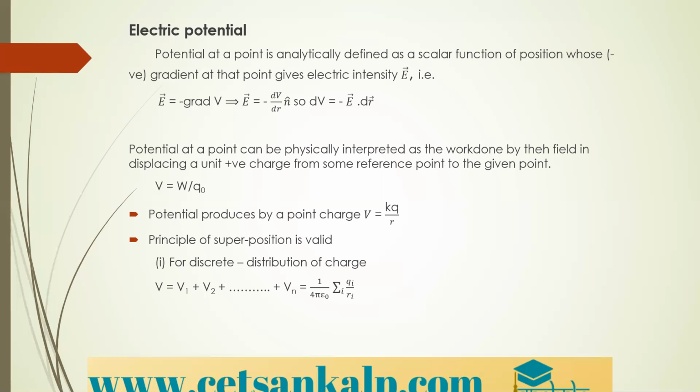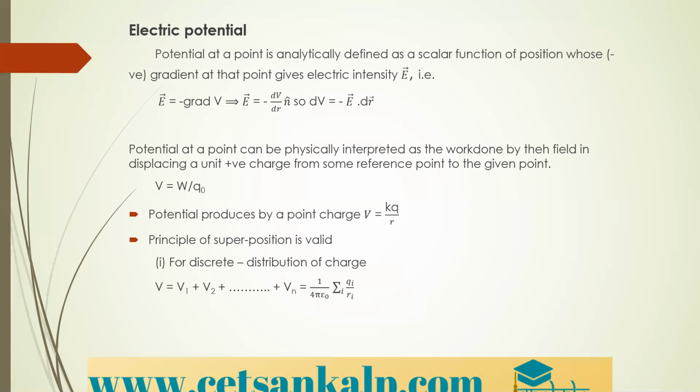Next, the principle of superposition. It is the sum of the potentials at a given point. It is valid for a discrete distribution of charge.